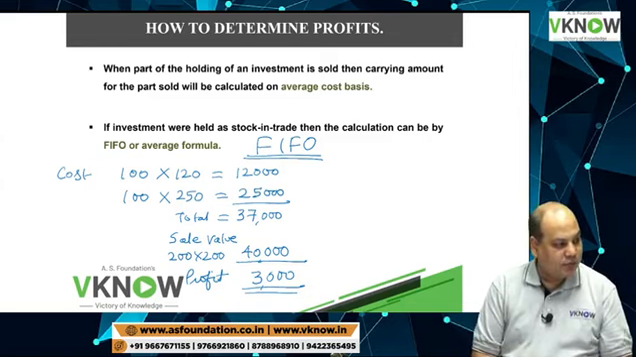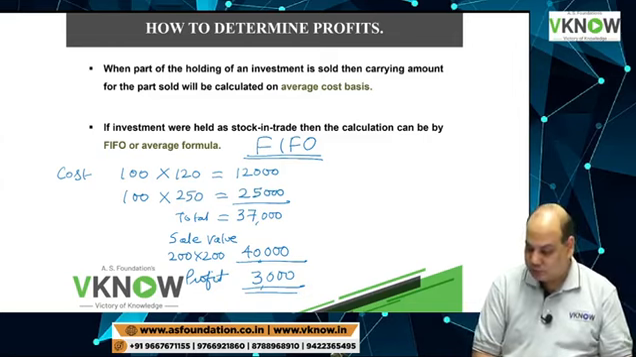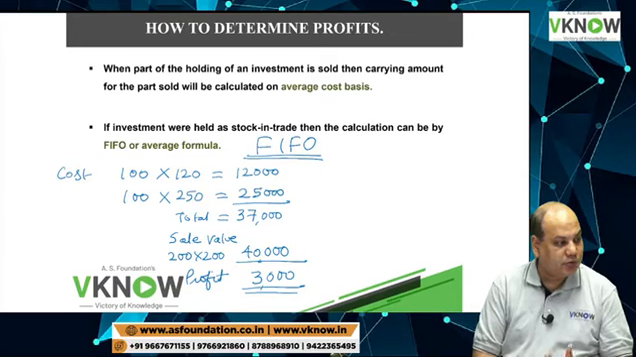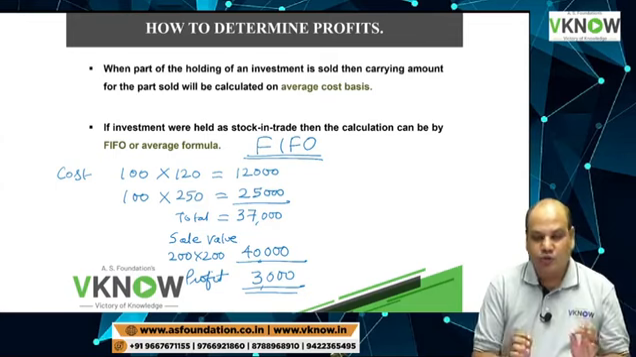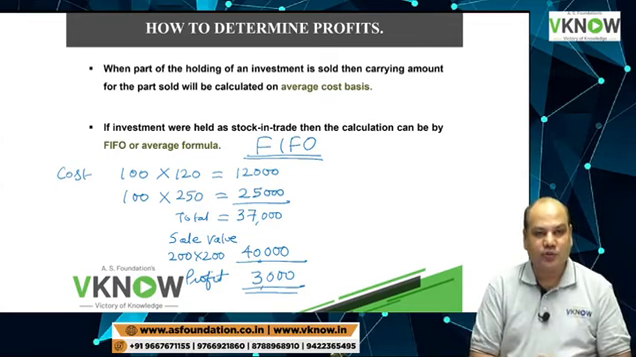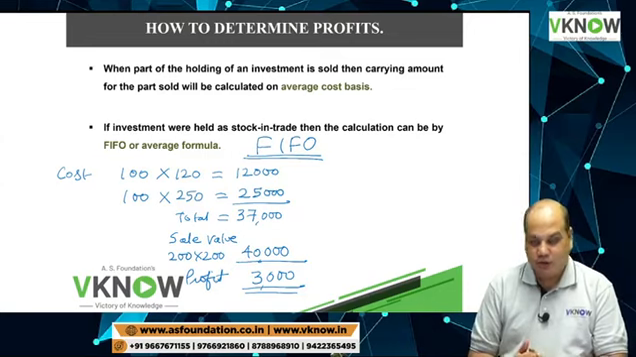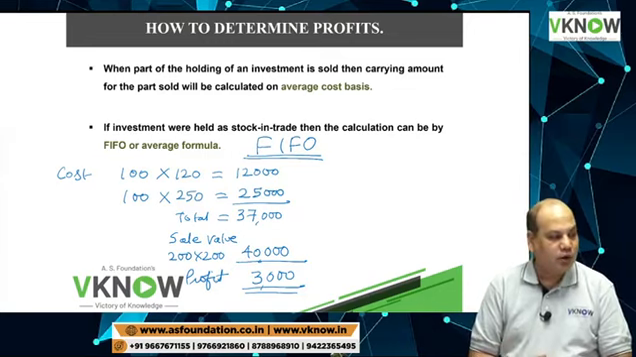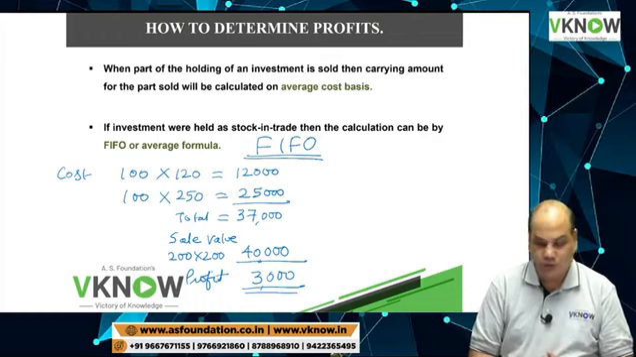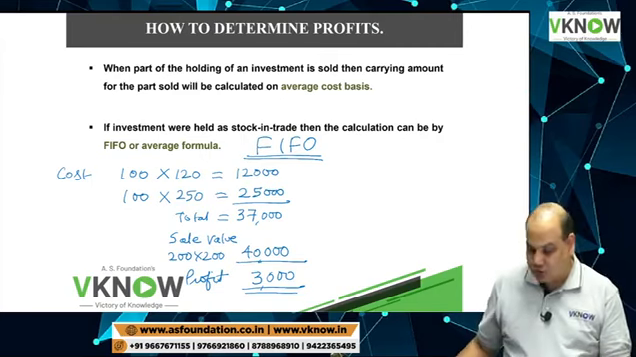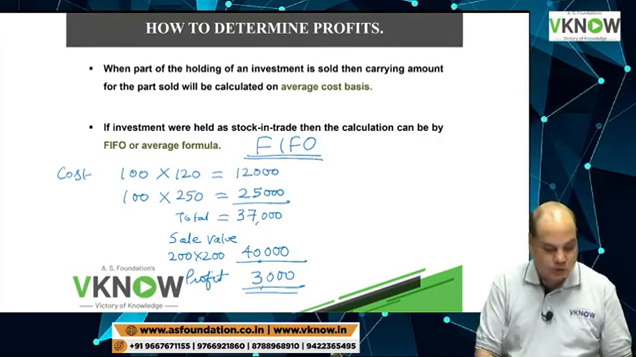Check the answer now. The profit is 3,000 rupees. This is called FIFO method. I am sure you have done similar things in cost accounting subject also by now. In cost accounting, the same calculation is done for inventory. Here we are doing the same calculation for finding the cost of investment. Is there any query now? Otherwise, we have to solve questions, question after question.